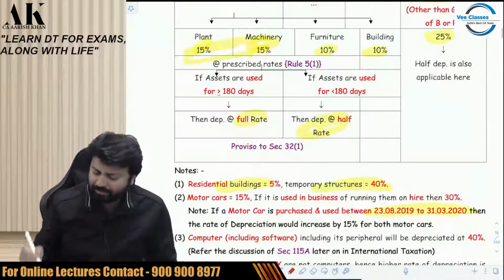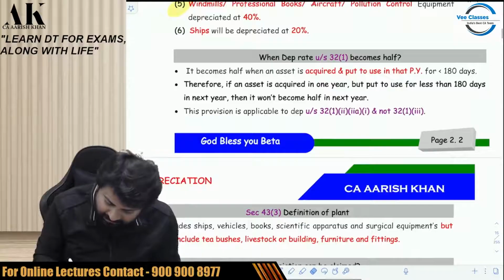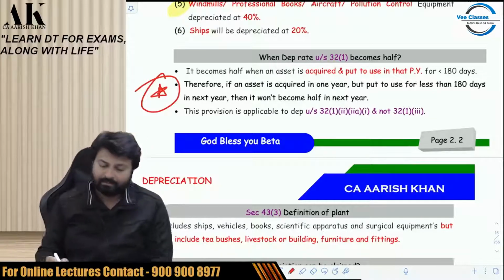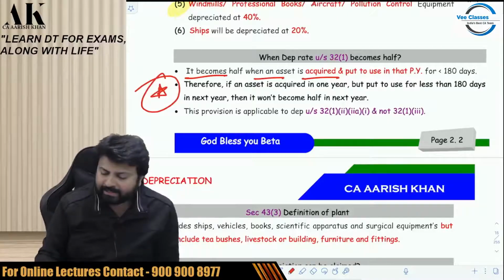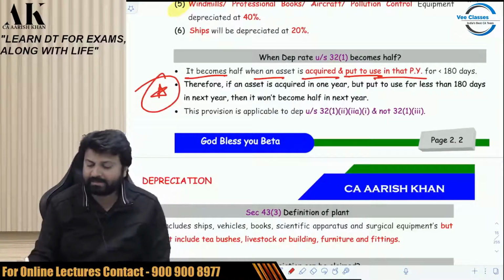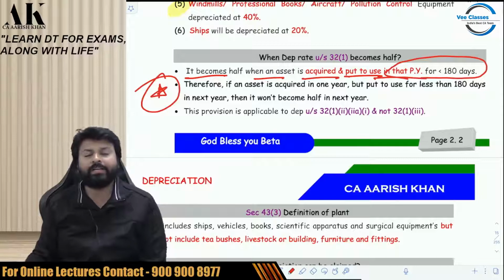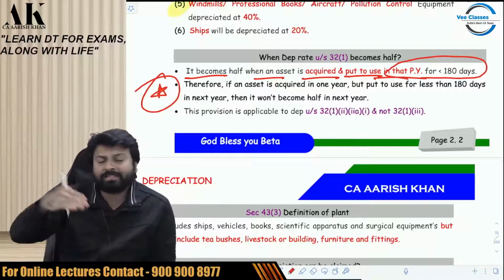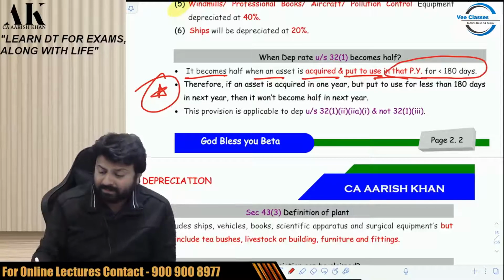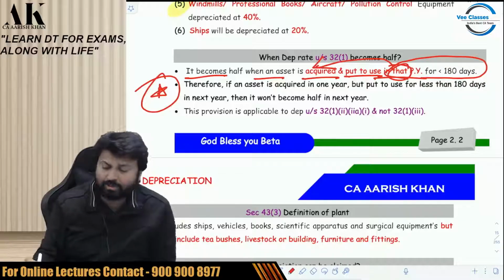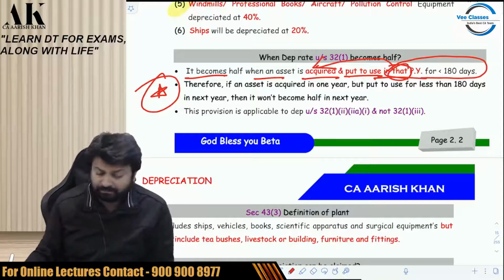Be very careful about it. Check this particular point. This is a very, very important point. It becomes half when an asset is acquired and put to use in that previous year for less than what? 180 days. If you put to use for less than 180 days in the year in which you acquire, then it will become half.